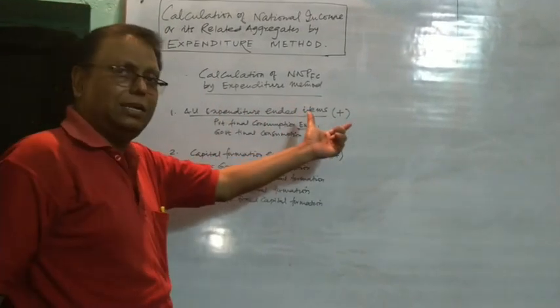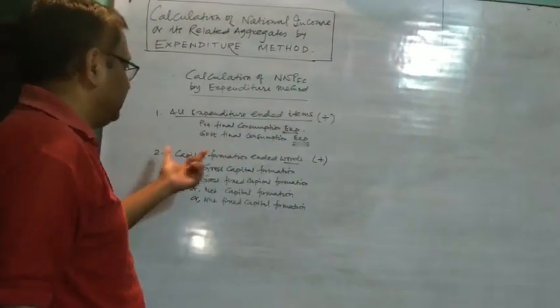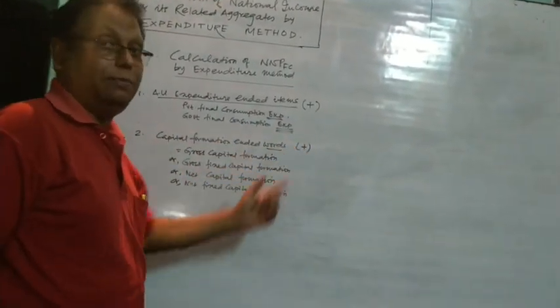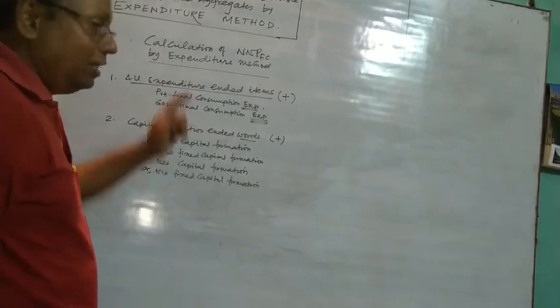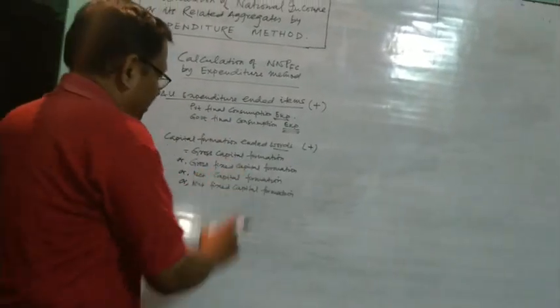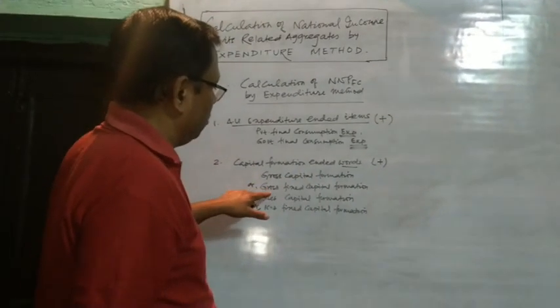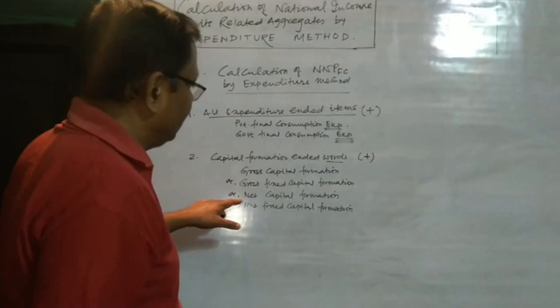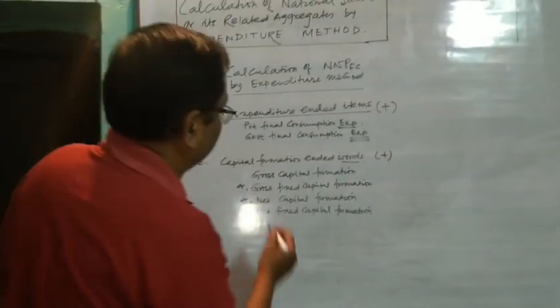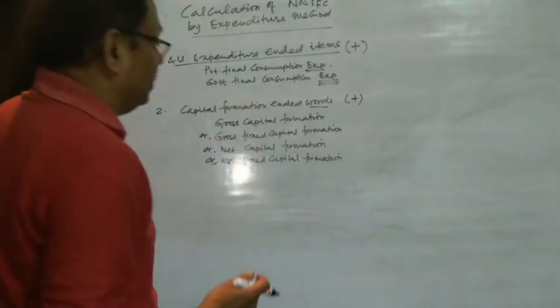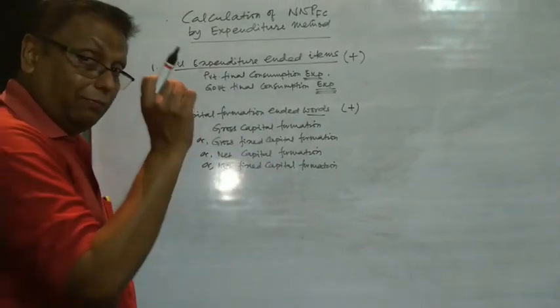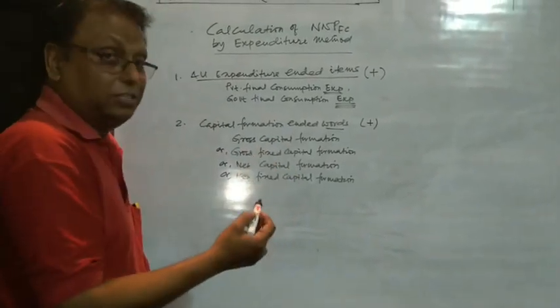All expenditure ended items will be added, along with capital formation ended words. This capital formation ended word can be of these four types: gross capital formation, gross fixed capital formation, net capital formation or net fixed capital formation. Dear students, you may get an extra word, that is domestic.